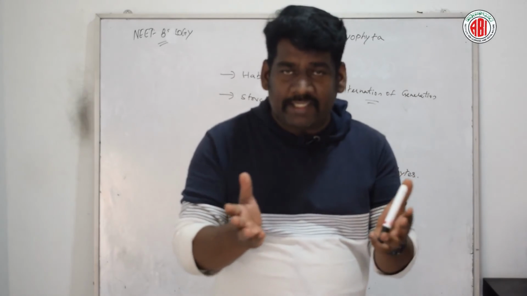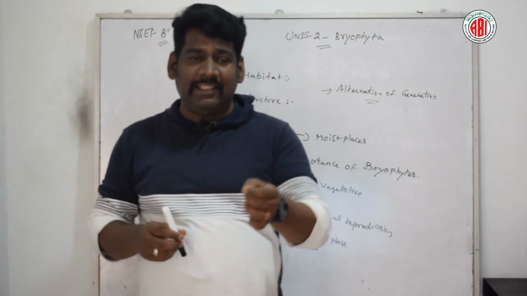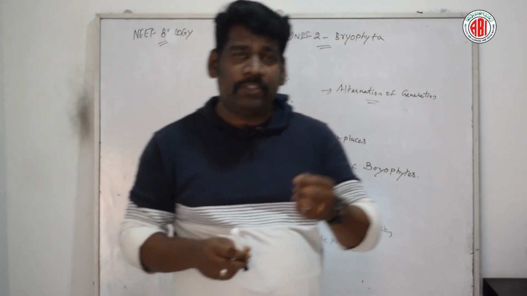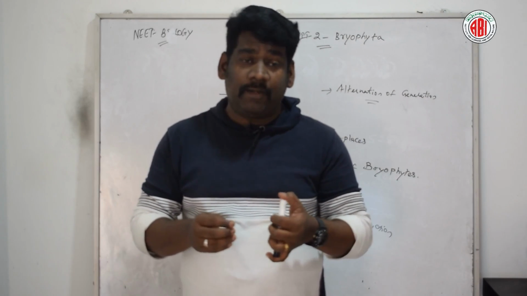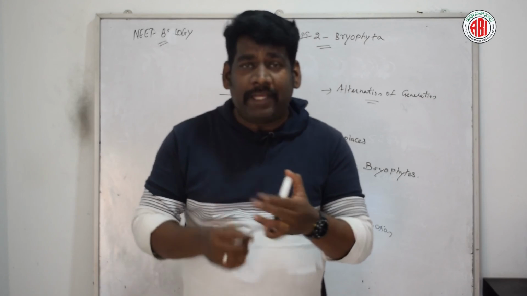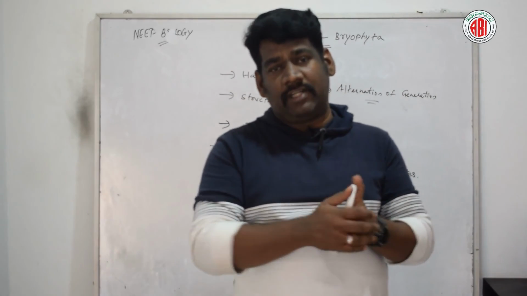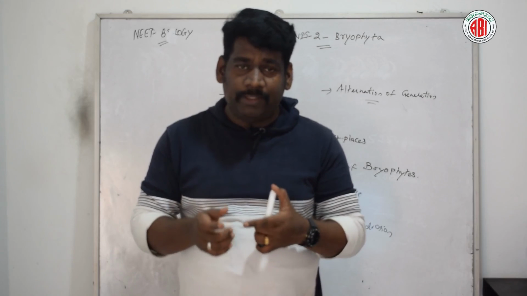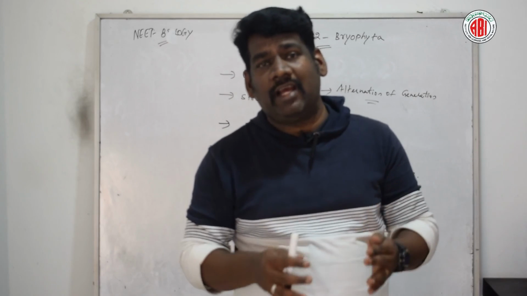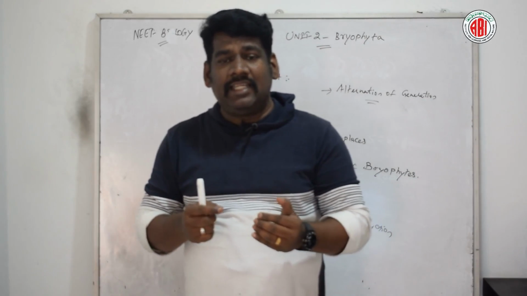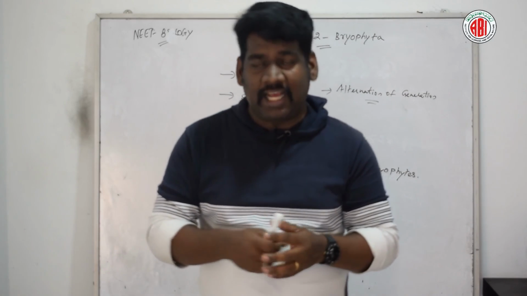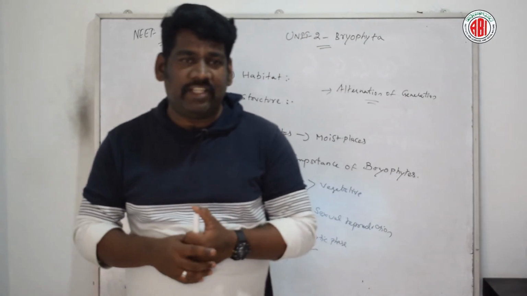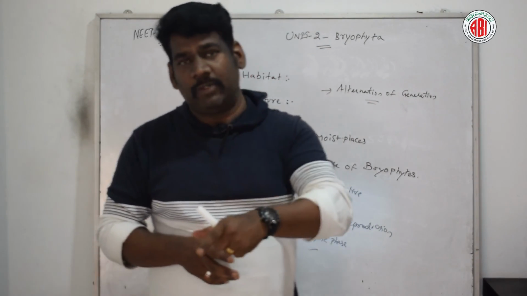And talking about motility, in the antheridium the male gametes produced are sperms, which are motile and biflagellated, so they can swim in water. Whereas in archegonium, the female gametes are non-motile, cannot travel, and are non-flagellated as well. So these are the major differences between antheridium and archegonium.